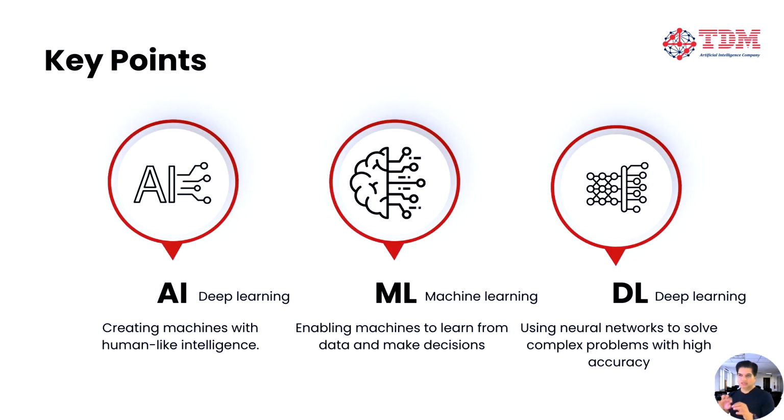Key points: AI, creating machines with human-like intelligence. ML, enabling machines to learn from data and make decisions. DL, using neural networks to solve complex problems with high accuracy.